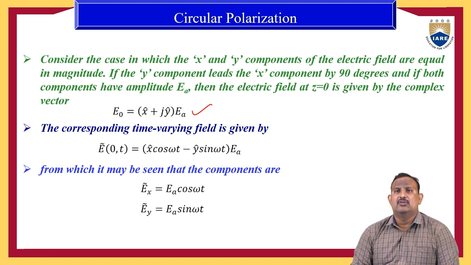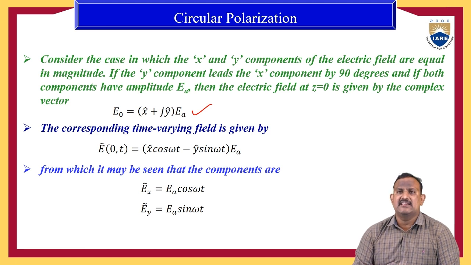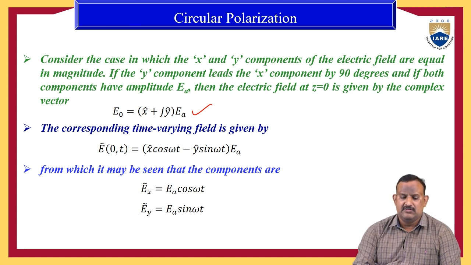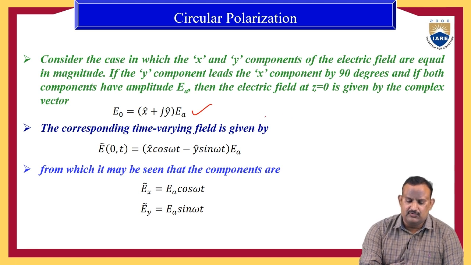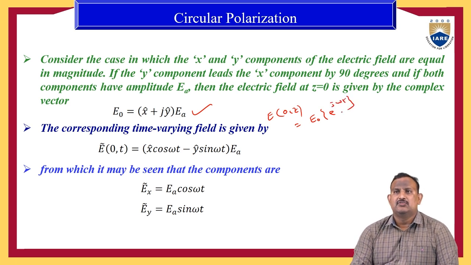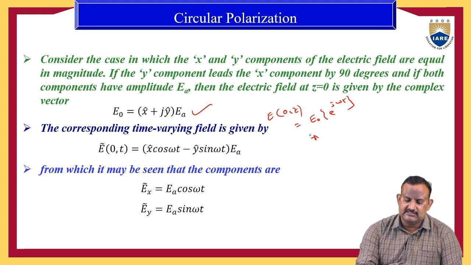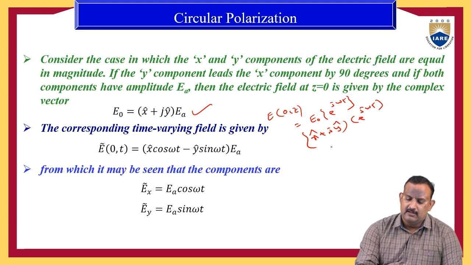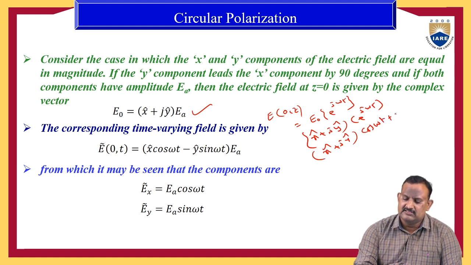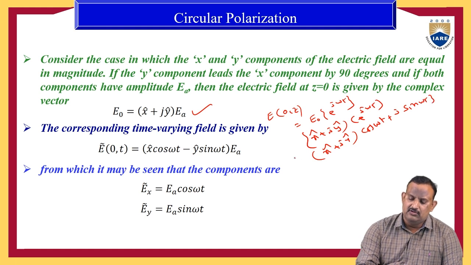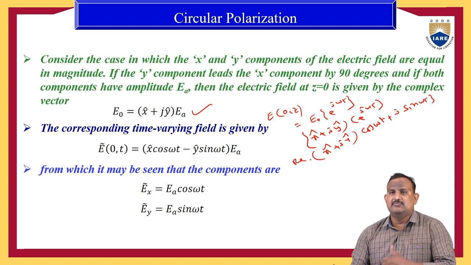So it is the same as the previous one. Now the corresponding time varying field can be expressed the same way: E(0,t) is E0 e^(jωt). In place of E0 we write (x̂ + j ŷ) e^(jωt), or (x̂ + j ŷ)(cos ωt + j sin ωt). We need to take the real part of the equation.